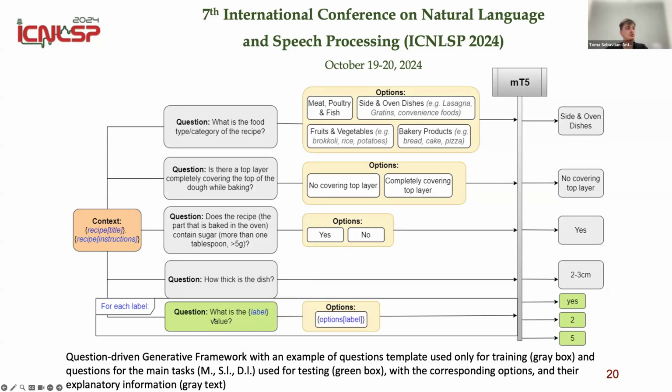And last but not least, the actual classification task, the one that we are interested in. The questions in gray are only used during training, during fine-tuning, because the data is not available during testing. And the questions in green are the ones that we use both during fine-tuning and during testing, and are the problem that interests us, the ones with mid-centric, surface level, and the hydration level.